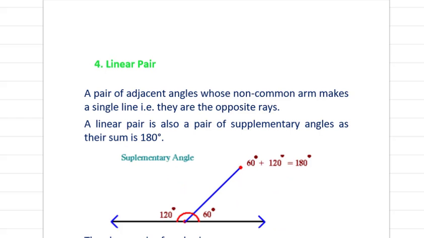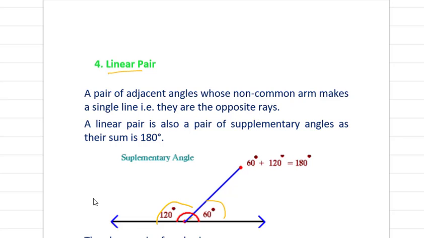Next one is linear pair. That one is important, and sometimes the students get confused with the linear pair and also supplementary angles. Now linear pairs always are adjacent angles. So here you can see in this figure both the angles 120 degree and 60 degree are adjacent angles, both are having a common arm and also a common vertex. So both these angles are adjacent angles. So a pair of adjacent angles, if the sum is 180 degree, then they will be a linear pair.